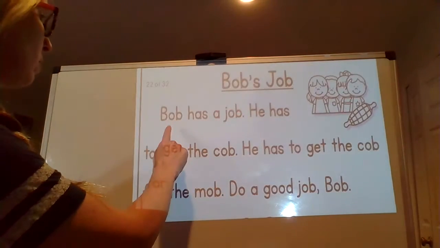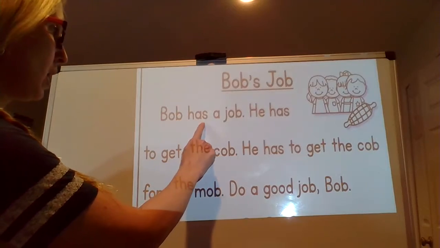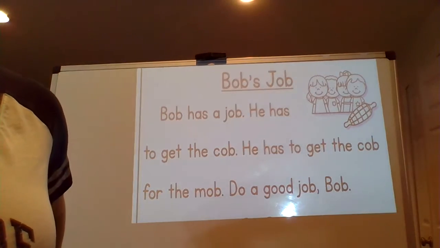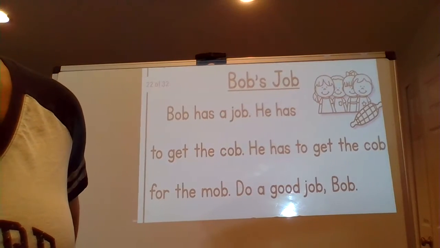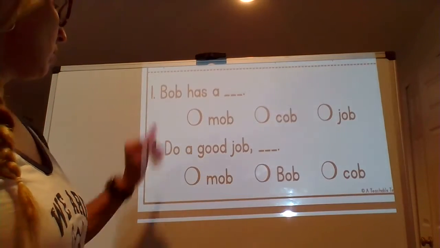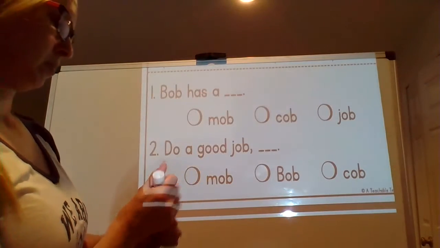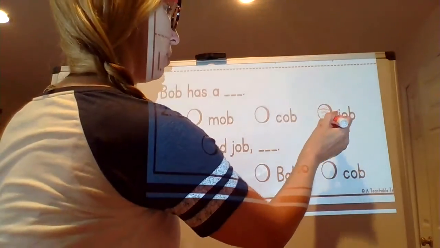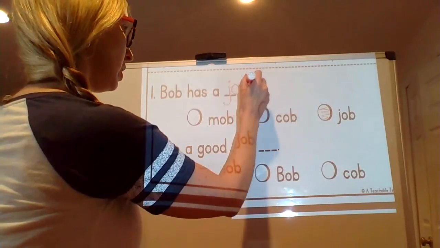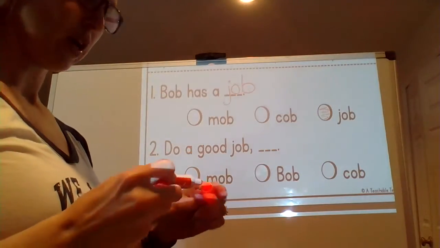Let's look at sentence 1. Bob has a job. Okay. He has to get the cob. So let's look at our question here. Number 1, Bob has a job. J, o, b. Job.